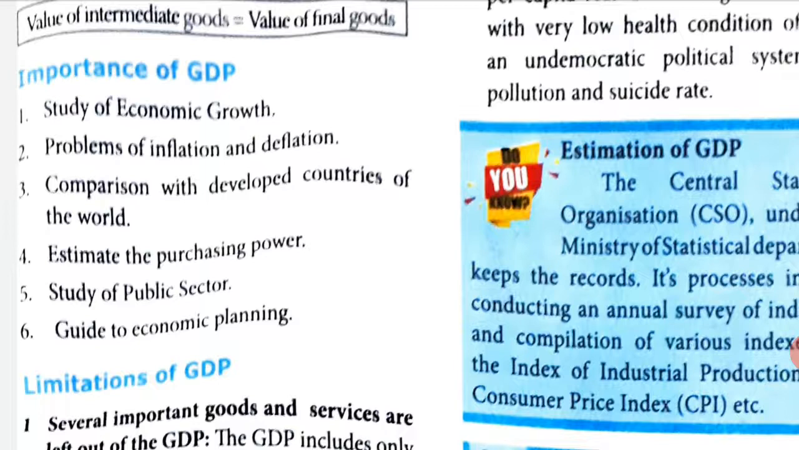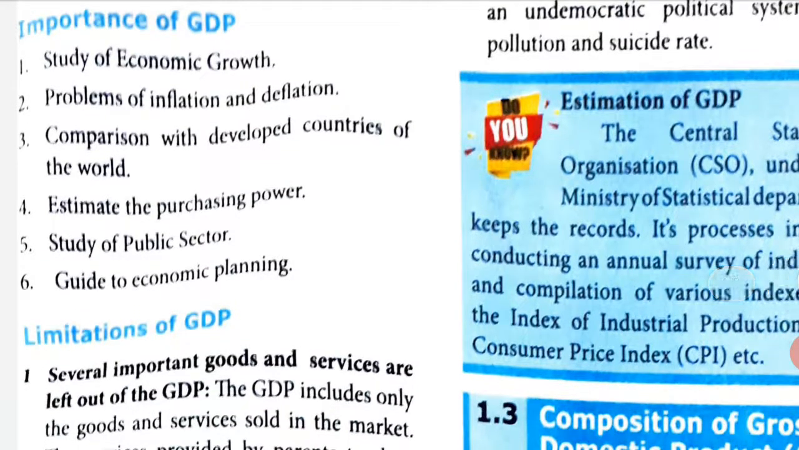Comparison with developed countries of the world. So you can compare whether India is in power with other countries in the form of economy. Estimate the purchasing power. So if India has got a good GDP, that means it can purchase more things from the outer world. Study of public sector, you can study. Guide to economic planning. So people can plan their money. Okay, the country can plan how to improvise on it. So the country has to study GDP.